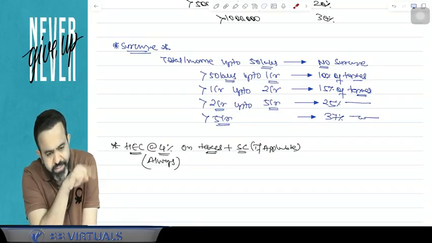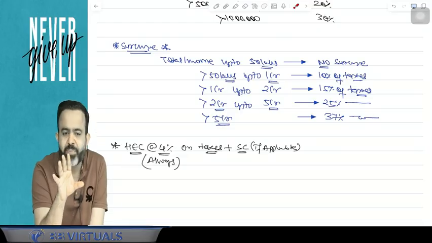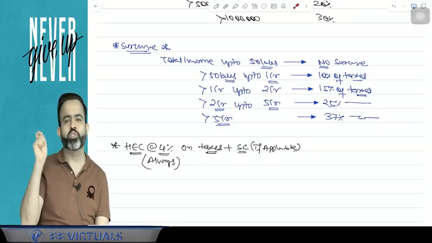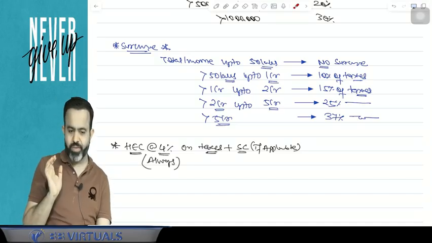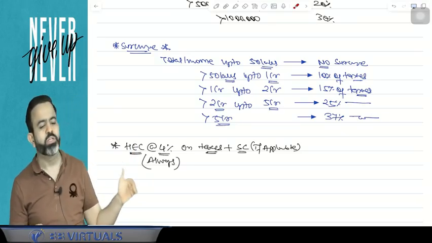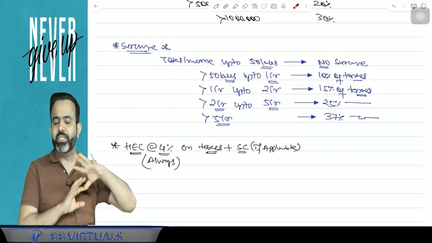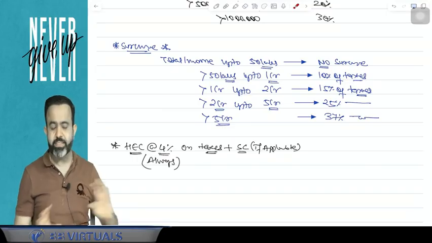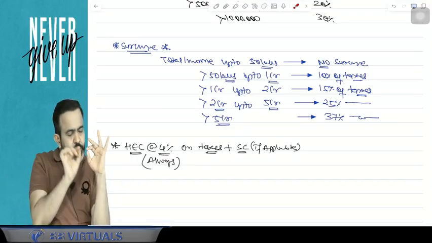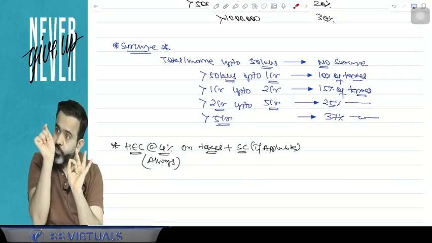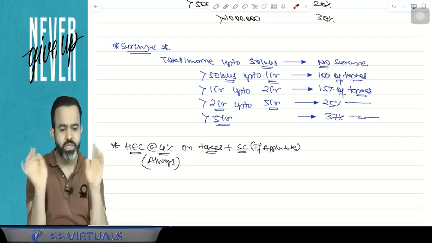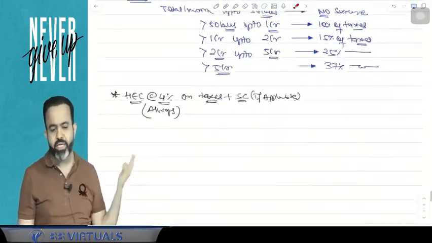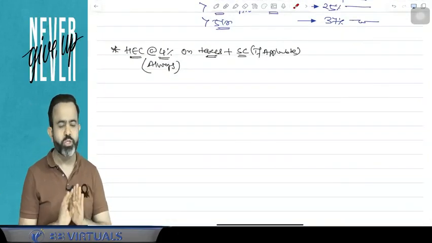It means this health and education cess collected by the government has to be spent only for the purpose of health and education. It should not be spent for any other purpose. So that's why it is a cess. Whenever cess is collected, utilization is fixed. It has to be applied only for health and education, not for any other purpose. But guys, income tax and surcharge can be applied for any purpose, no issue at all.